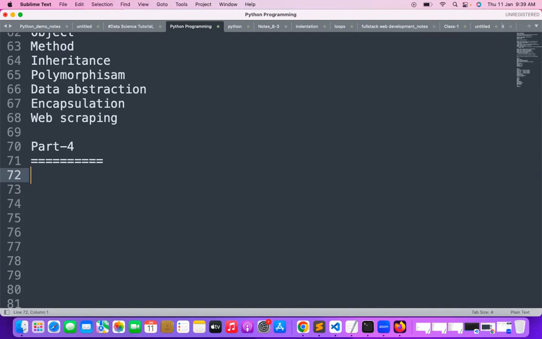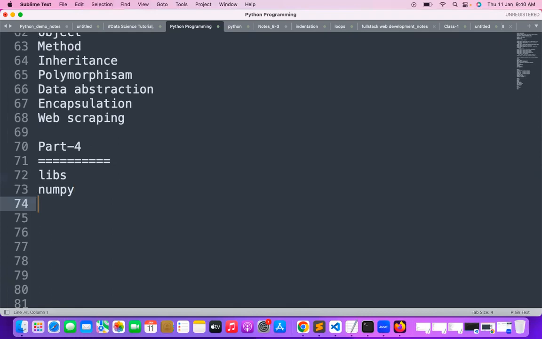In part 4, we try to work with the libraries. I will explain multiple libraries to you. I will explain about NumPy here. I will explain about Pandas here. I will explain about Matplotlib here.